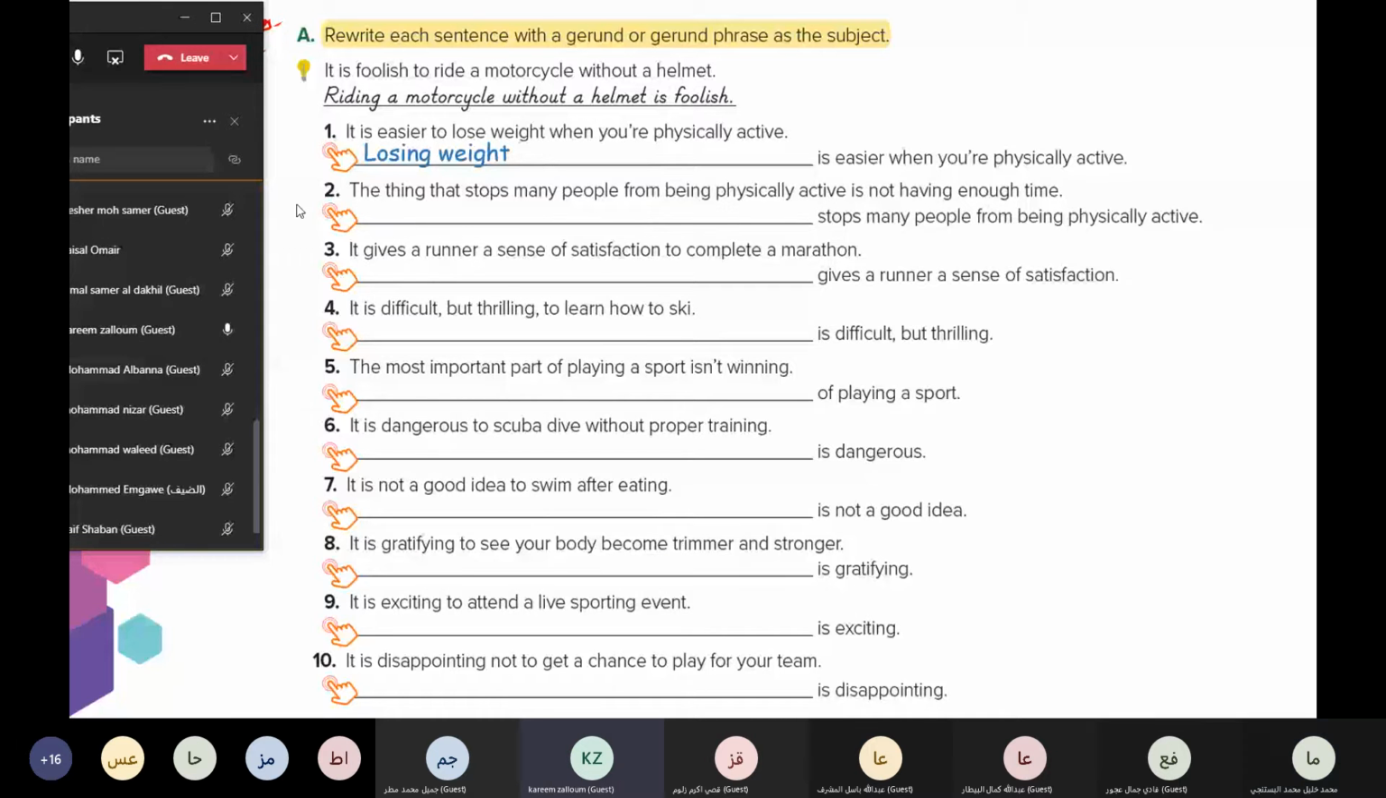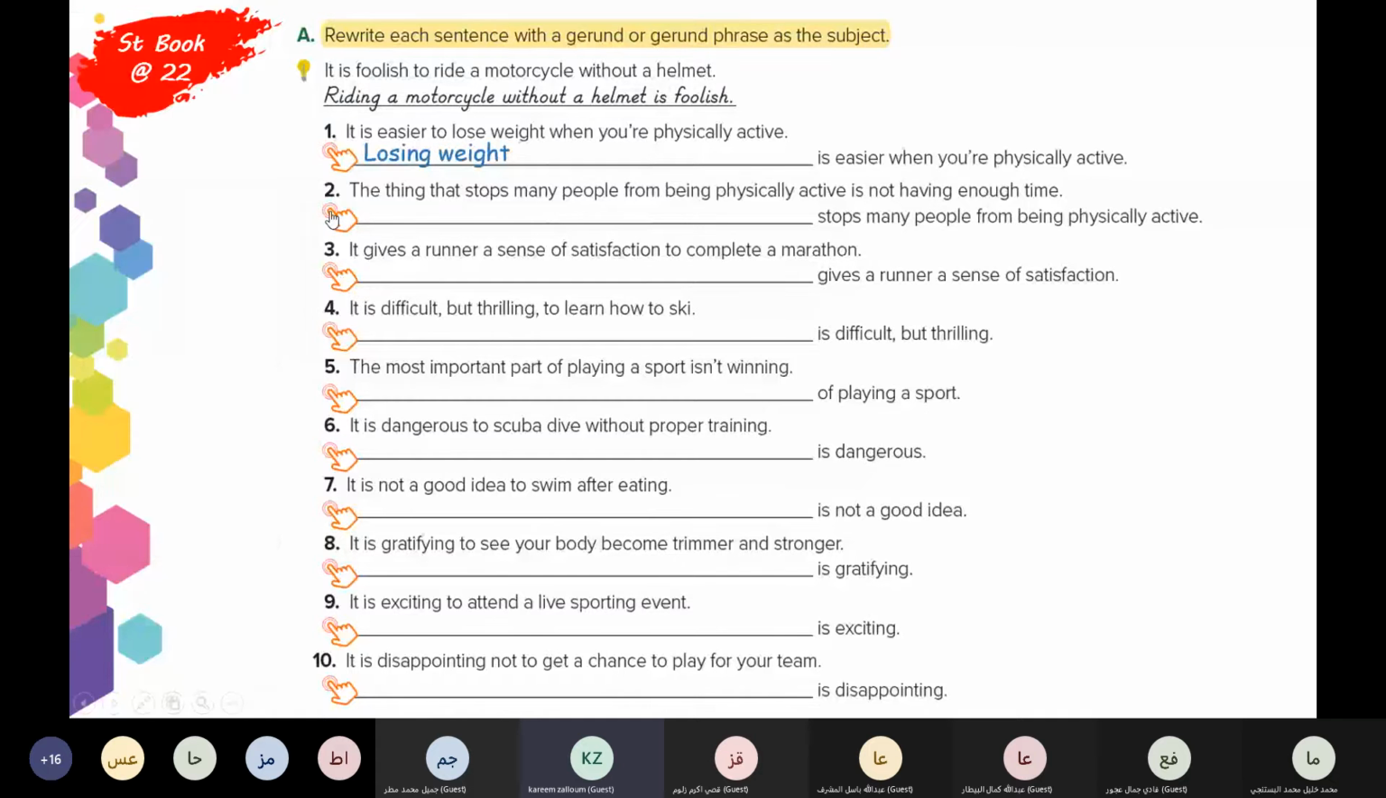The thing that stops many people from being physically active is not having enough time. I think not having enough time stops many people from being physically active. Not having enough time stops many people from being physically active. Good. Number three, who can try?